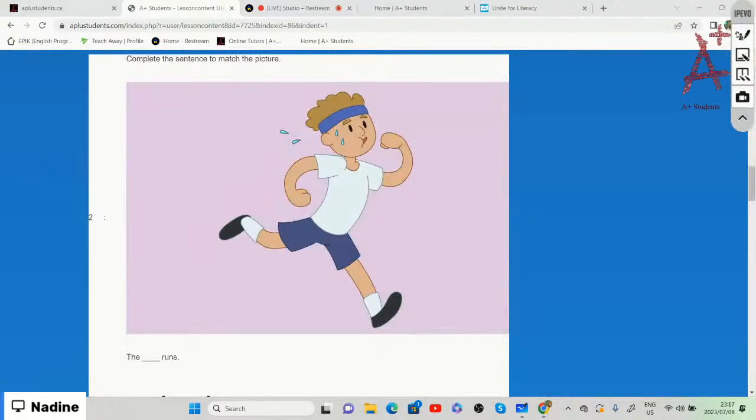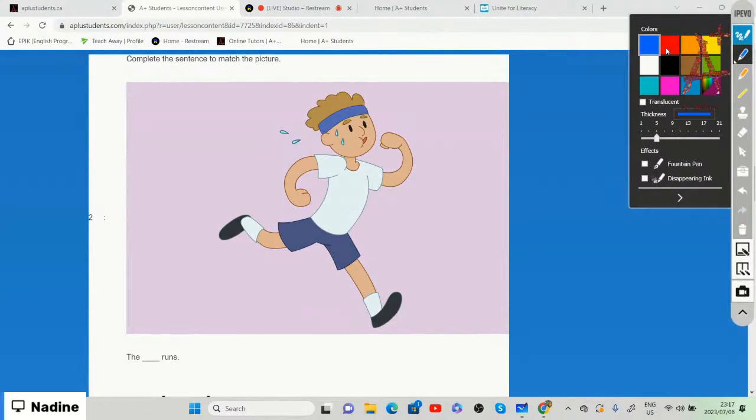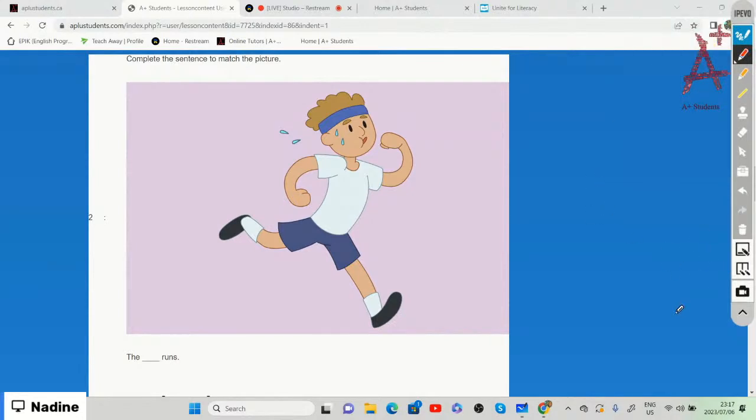All right, so we need to say what runs. The what runs. We can either say the man runs, which names a person, or the boy runs, right? Because it's a male figure. So it's either man or boy, or the uncle runs. So this question refers to a noun naming a person.